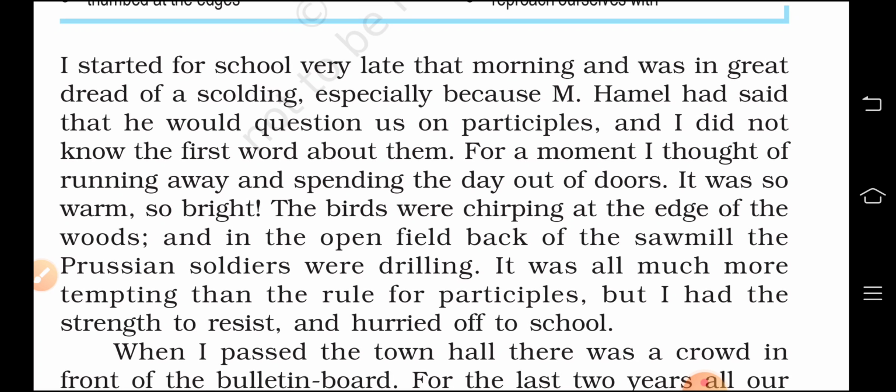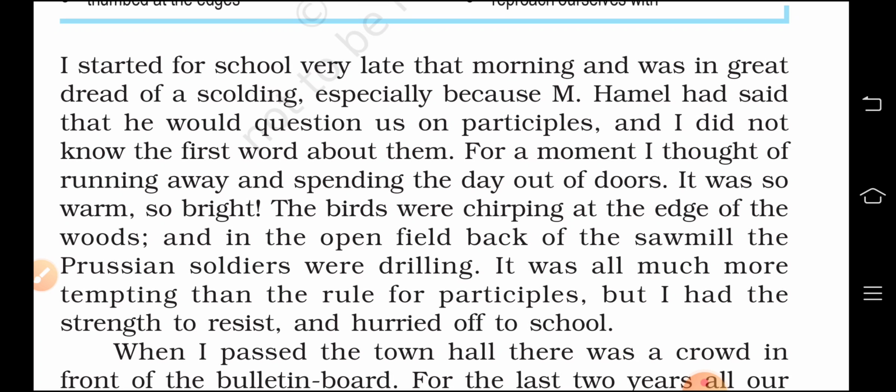He was more scared of being scolded. That's why he did not want to go to school, right? So he is saying ahead that for a moment he thought of running away and all that. So what he did next, see, French had another option in his mind.